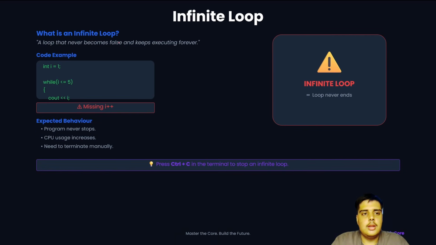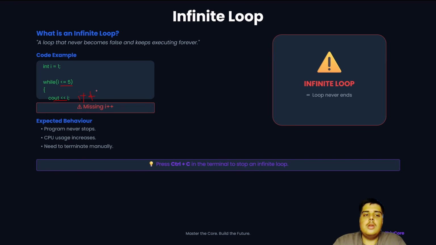Coming ahead, the infinite loop I was explaining: if a loop never becomes false and keeps executing forever, then it is an infinite loop. Like if i is less than or equal to 5 and I simply say cout i and I didn't write i plus plus, then it becomes an infinite loop.